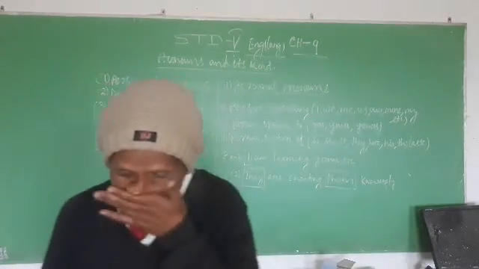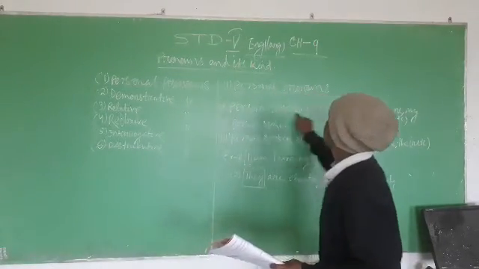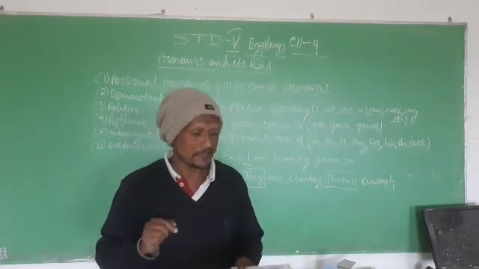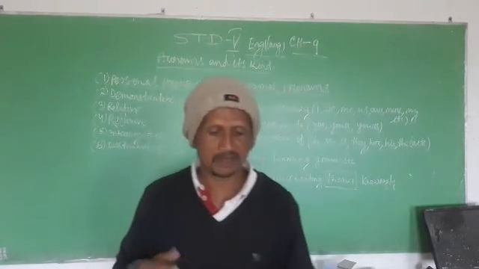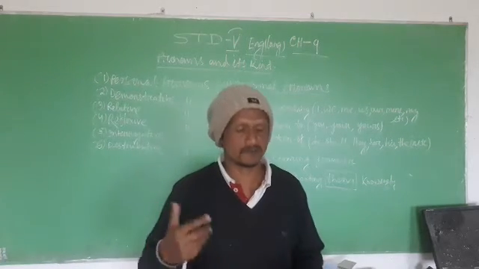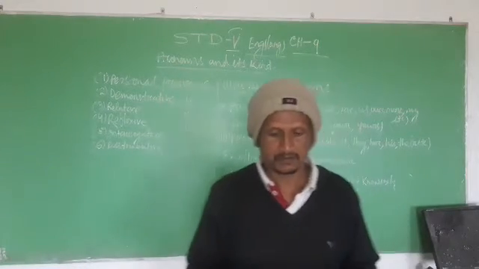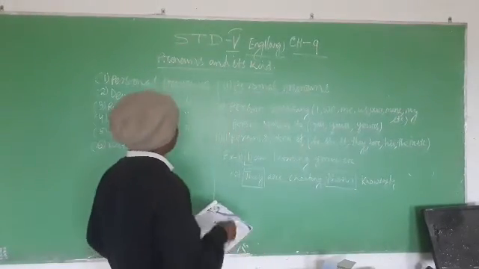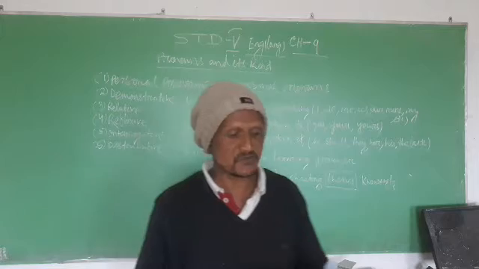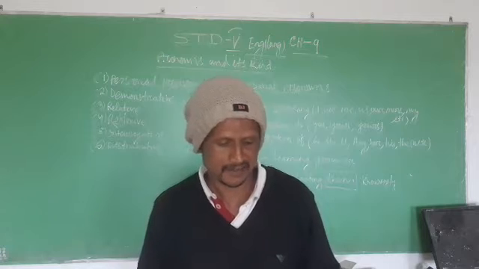Person speaking means the person who is speaking, for example I, we, me, us, our, mine, etc. Person spoken to refers to you, yours. And person spoken of or spoken about refers to he, she, it, they, her, his, their, etc.